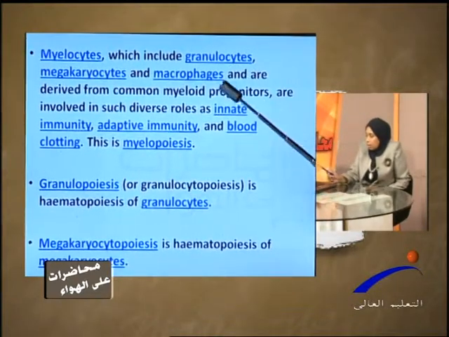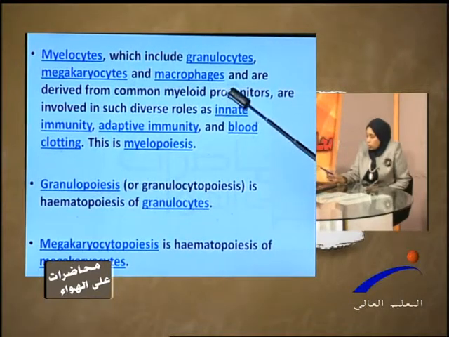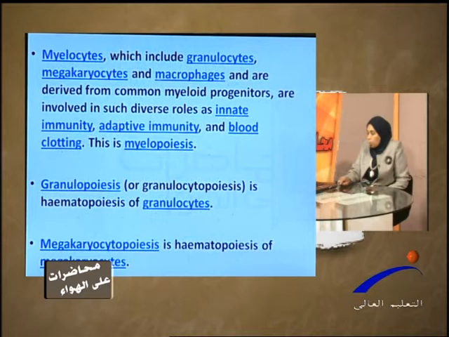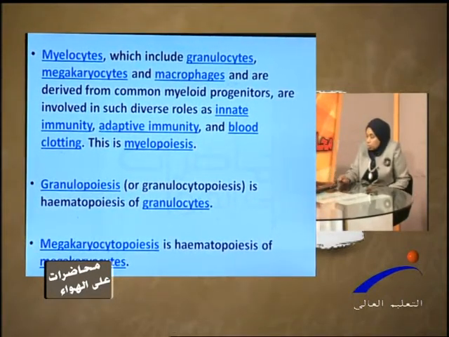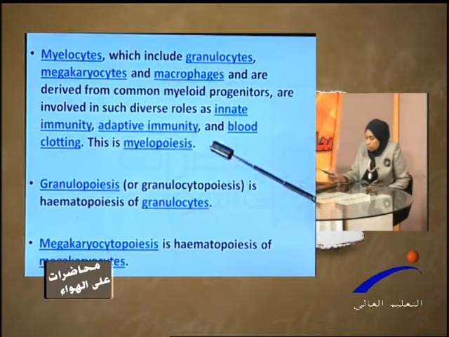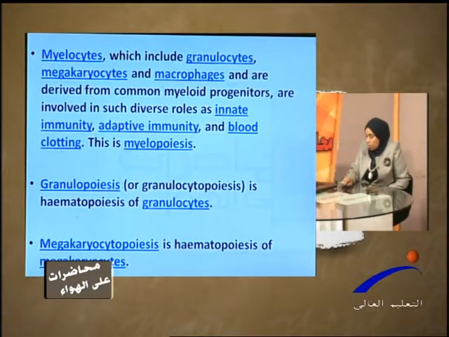Granulopoiesis or myelopoiesis is the formation of the granulocytes. These granulocytes are important in host defense mechanisms, in adaptive immunity and innate immunity, and this myelopoiesis also gives rise to platelets and monocytes, which are important in the coagulation process.